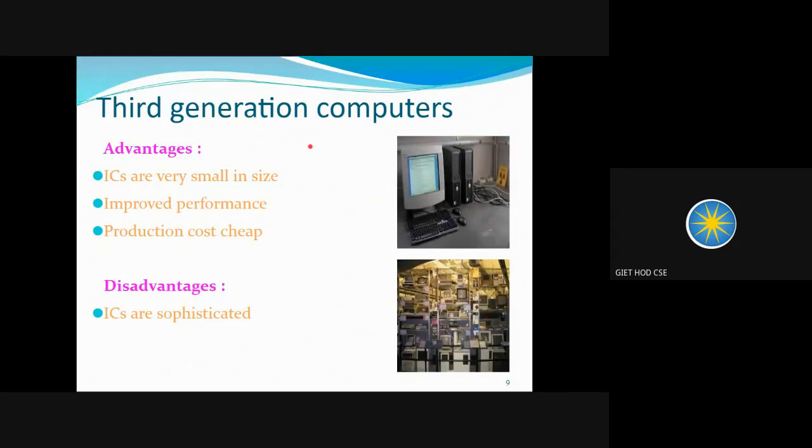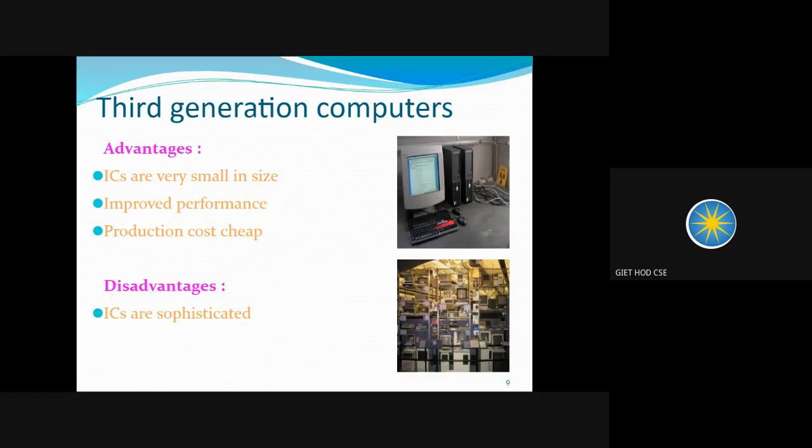And then we have third generation computers. These are the images of third generation computers. So they were using integrated circuits that were very small in size. That's why it resulted in reducing the size of the computer also. They were better in performance as compared to first and second generation computer, and they were cheap as compared to first and second generation computer. They were having less cost.